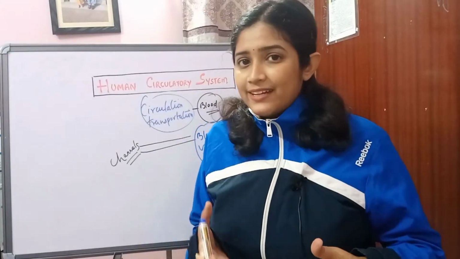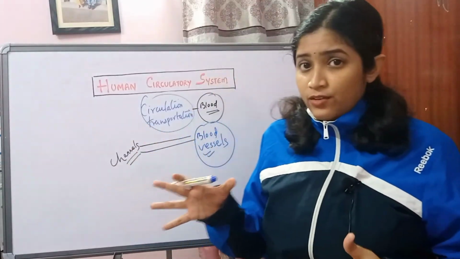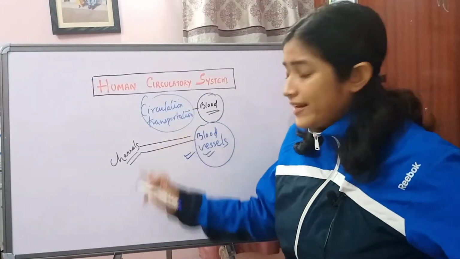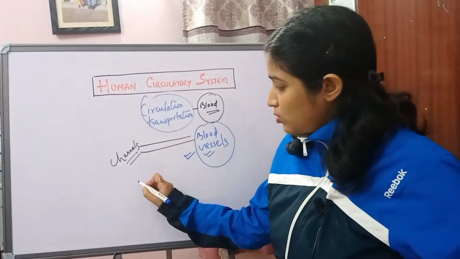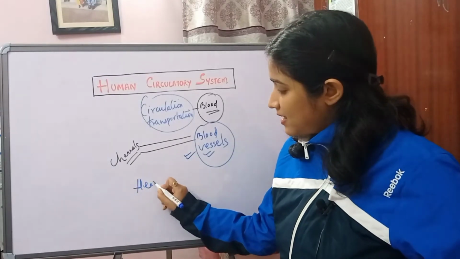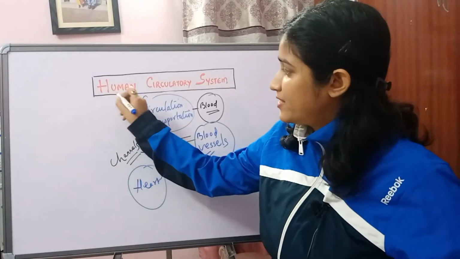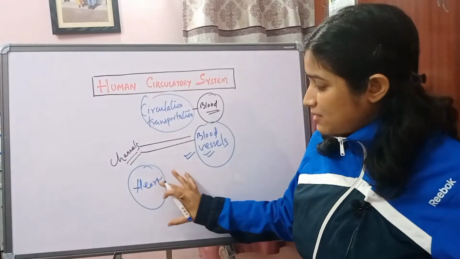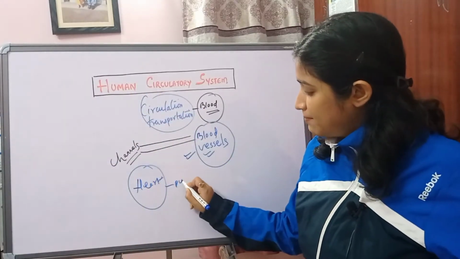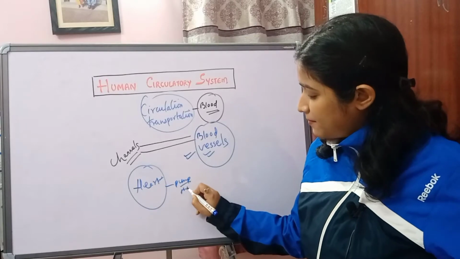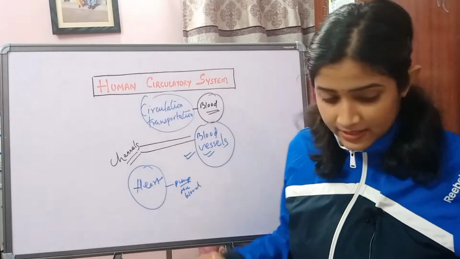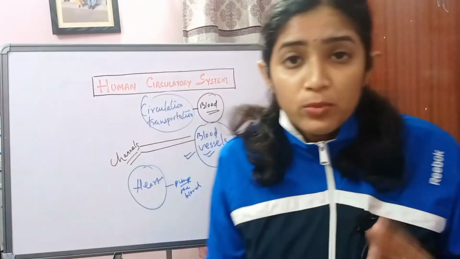If it is clear, now we can understand that blood flows through blood vessels when it is pumped by the heart. So the heart comes as another character in the human circulatory system. Its main function is to pump the blood. So now what do we have in the picture?